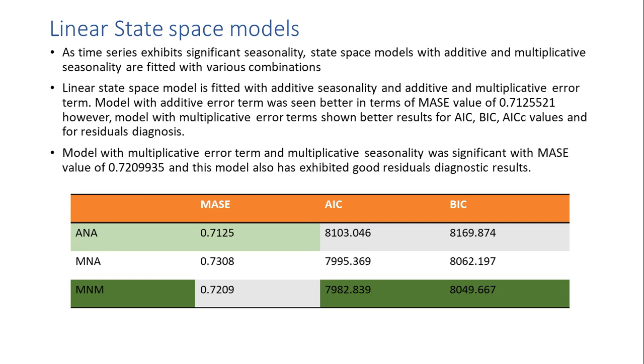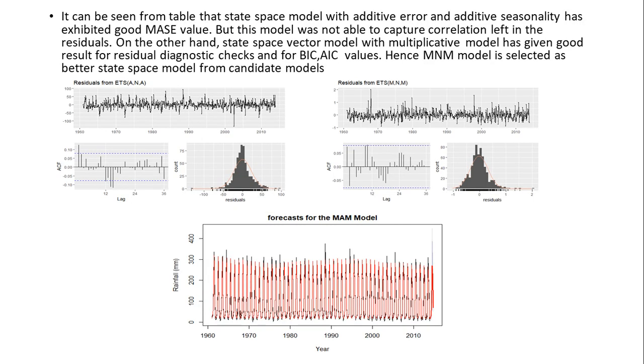From the table we can see that the model with additive error and additive seasonality has the best MASE value. However, from the residual check we found that it does not capture the correlation left in the model. The multiplicative model seems good enough. Though it has a higher MASE value, it has given good results for residual check, AIC and BIC. Therefore, the M,N,M model has been chosen for fitting. The fit and forecast for this model seems to be reasonably good.